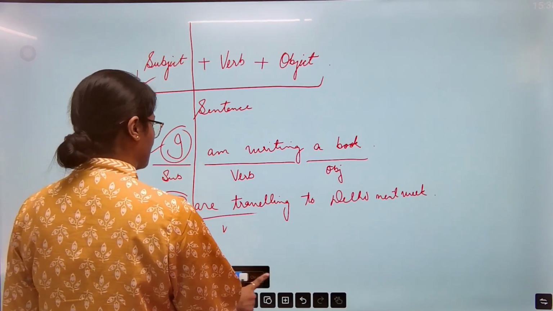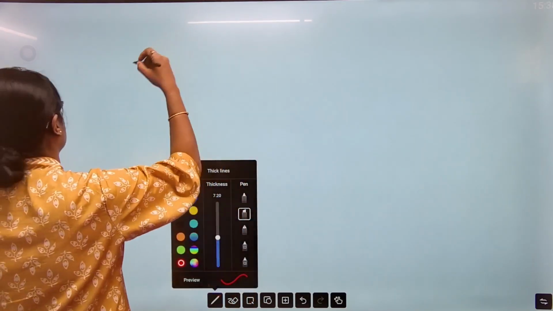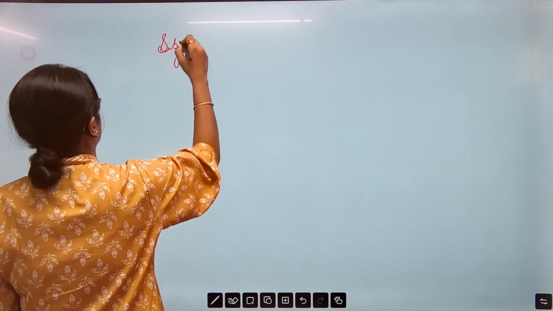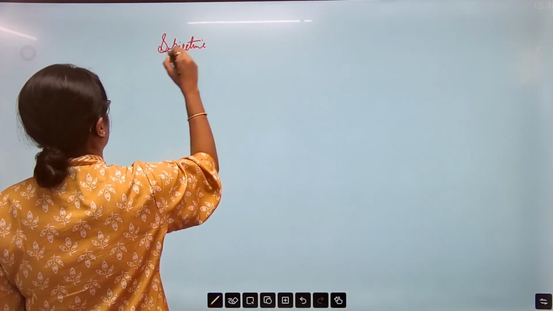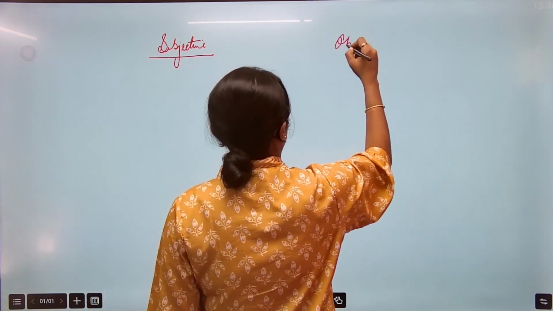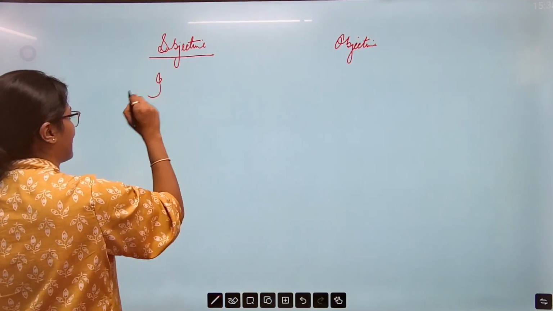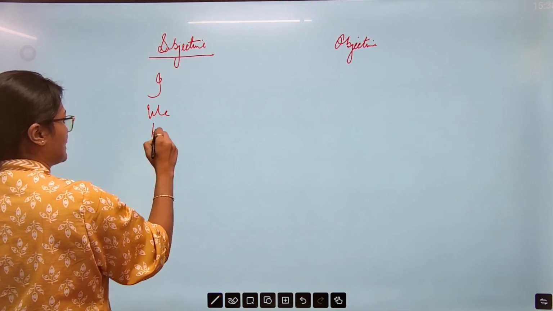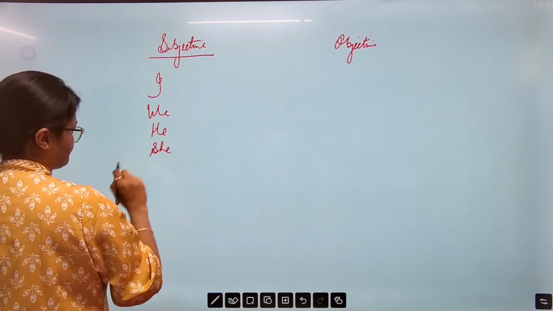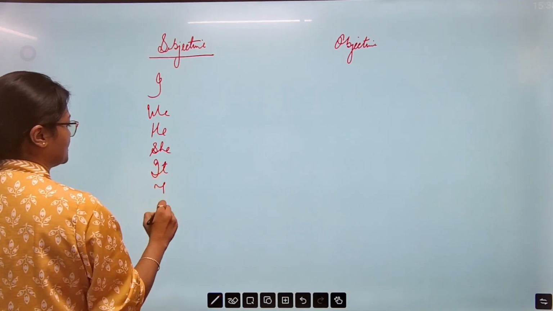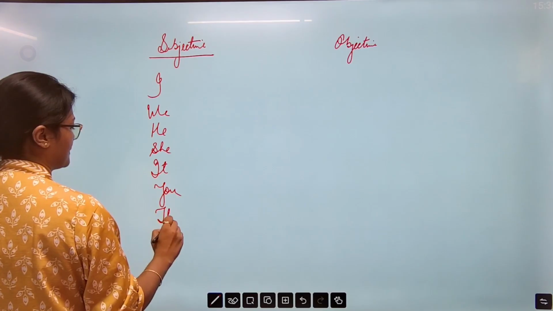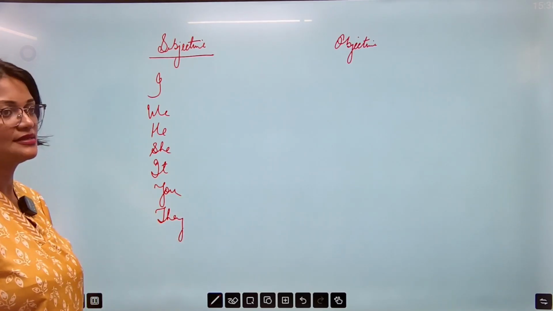So how to differentiate between subjective and objective? Subjective में words like I आता है, we, he, she, it, you, they. All these pronoun will come under subjective pronoun.